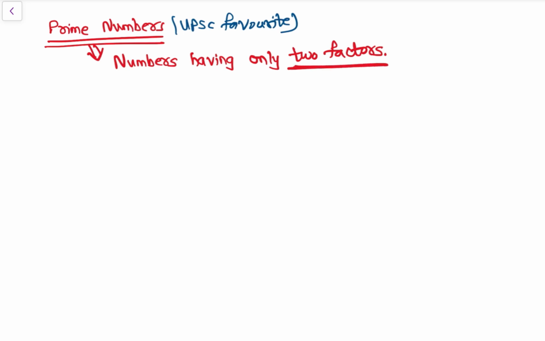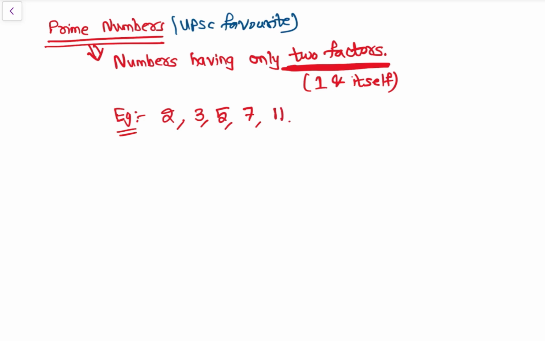That is, the two factors are 1 and itself. So prime numbers are numbers having only two factors, that is 1 and itself. That is prime numbers. Example देखते हैं, देखो. Examples of prime numbers are, see, 2, 3, 5, 7, 11, 13, so on, etc.